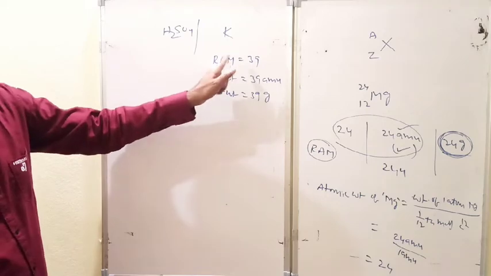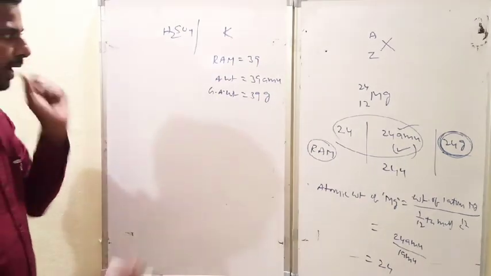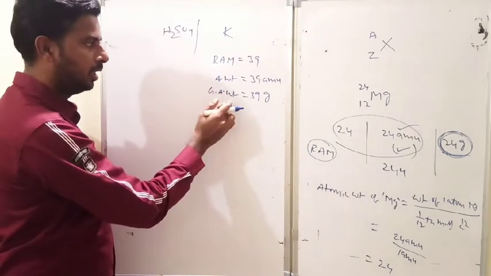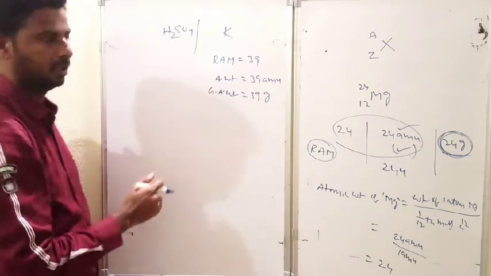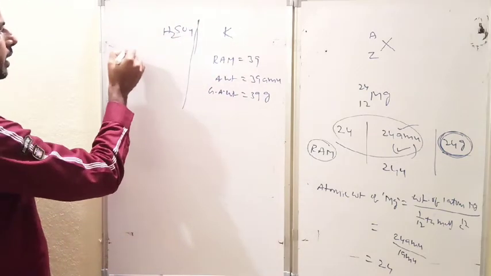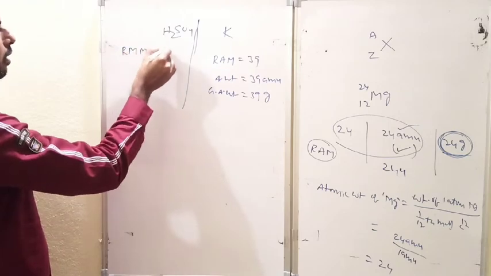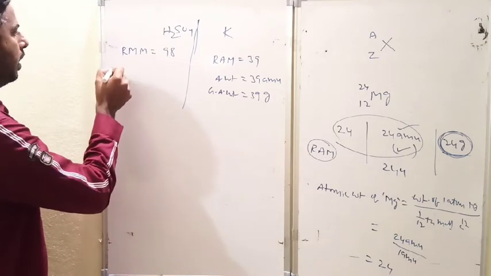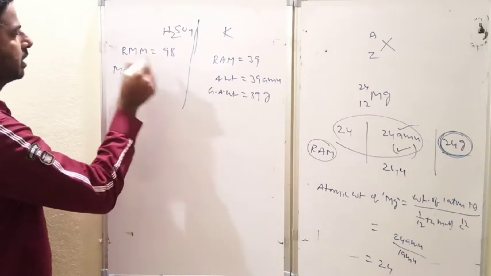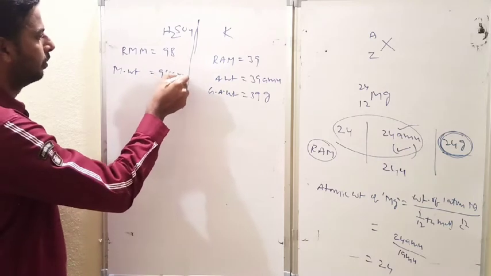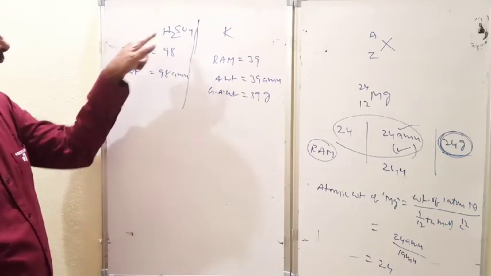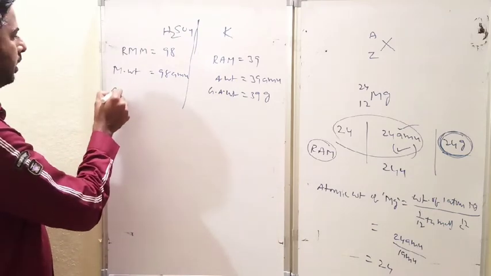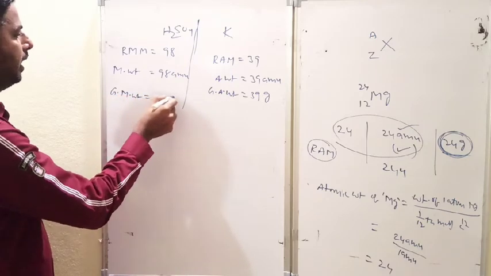Relative atomic mass does not possess a unit because it is a relative quantity. Atomic weight is nothing but the weight of one smallest particle of the substance. Gram atomic weight is nothing but atomic weight expressed in terms of grams. Now compare the molecule. You know sulfuric acid, relative molecular mass equal to 98: 2 plus 32 plus 4 into 16. Then what is the molecular weight of H2SO4? You get 98 amu. The weight of one smallest particle of H2SO4 is called its molecular weight. What is the gram molecular weight? You will get 98 grams.